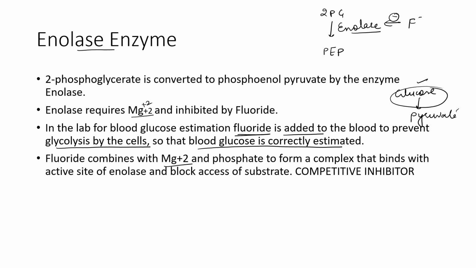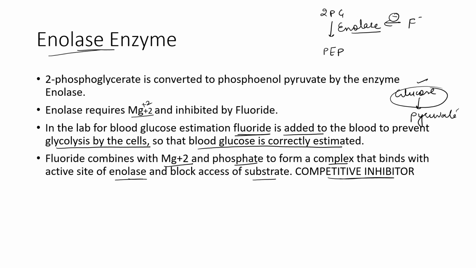Fluoride combines with magnesium Mg+2 and phosphate to form a complex that binds with the active site of enolase and blocks access of substrate. This fluoride will inhibit the enzyme enolase, and this type of inhibition is called competitive inhibition, and this inhibitor is called a competitive inhibitor. So this is the importance of the enolase enzyme.